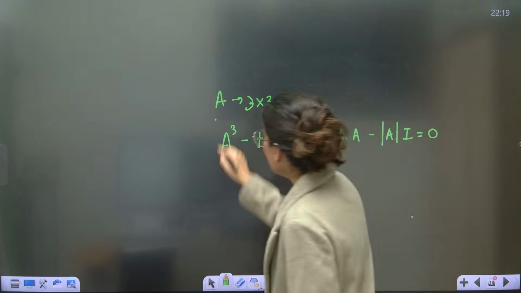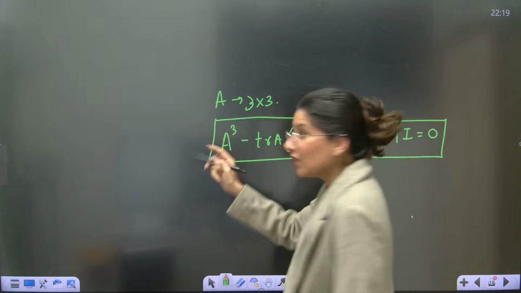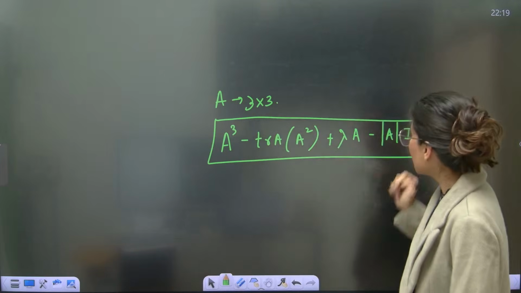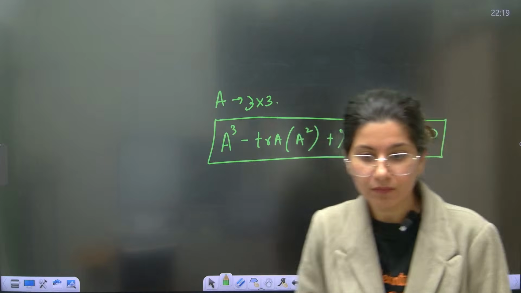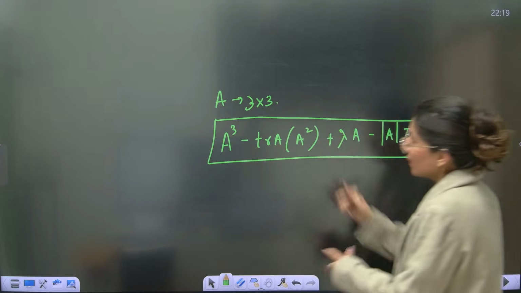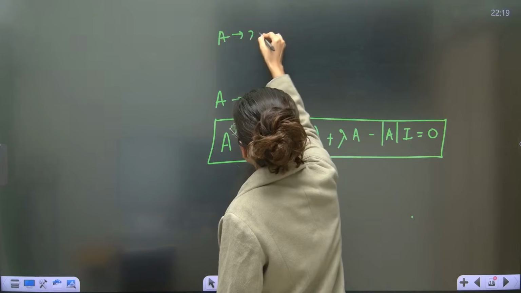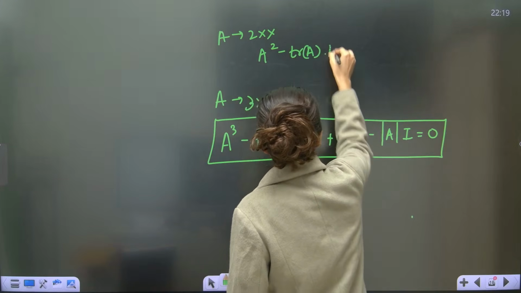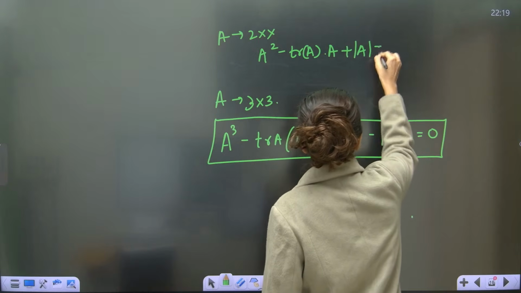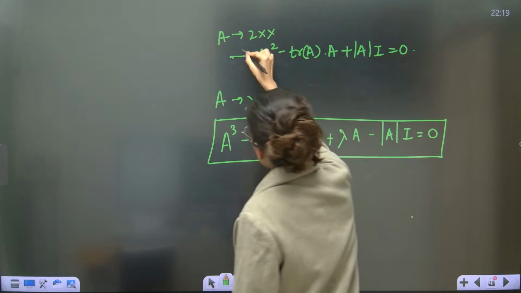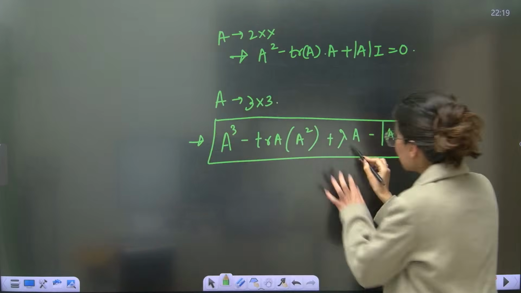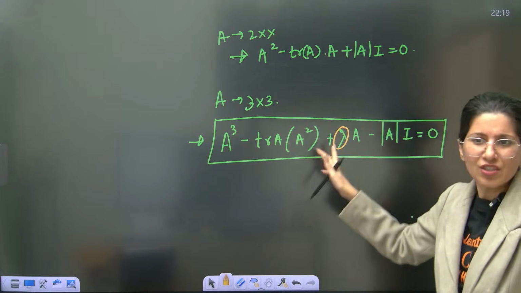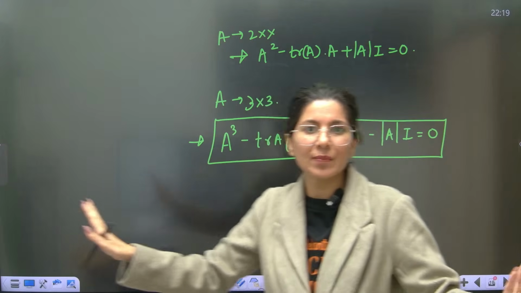So basically, if you have a 3 cross 3, then you have a cubic polynomial in A. And if A is a 2 cross 2, then you will have A square minus trace of A multiply A plus determinant AI. Correct or not? You have to remember this. This is something which you can skip. There will be some coefficient which without this also your answer will be in line.